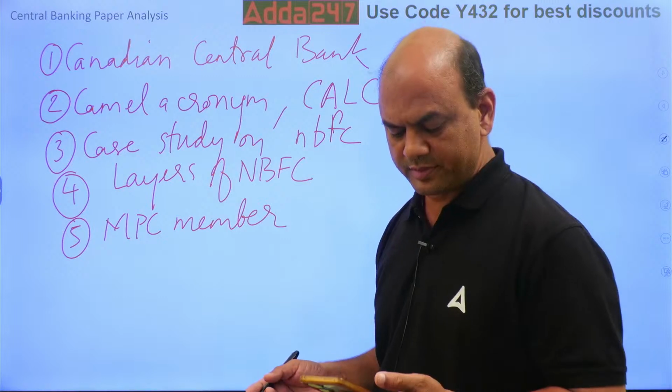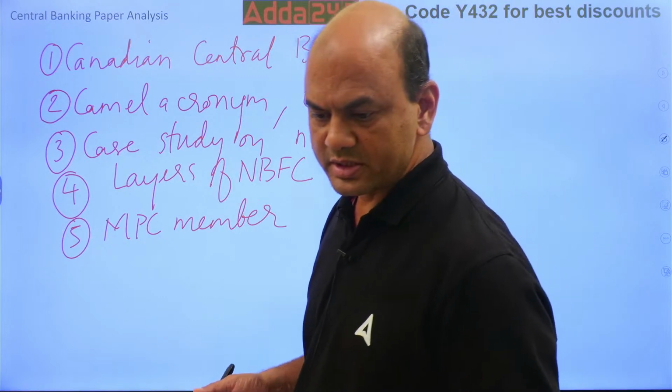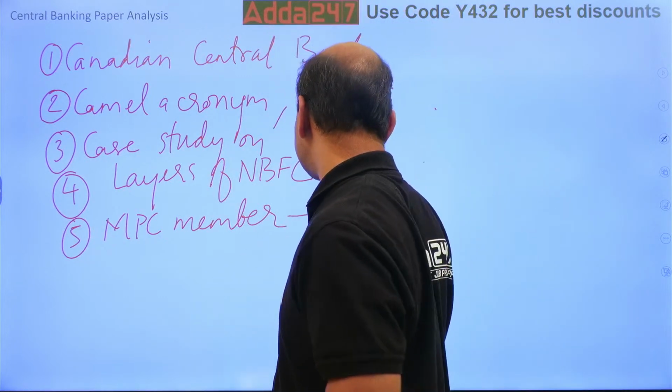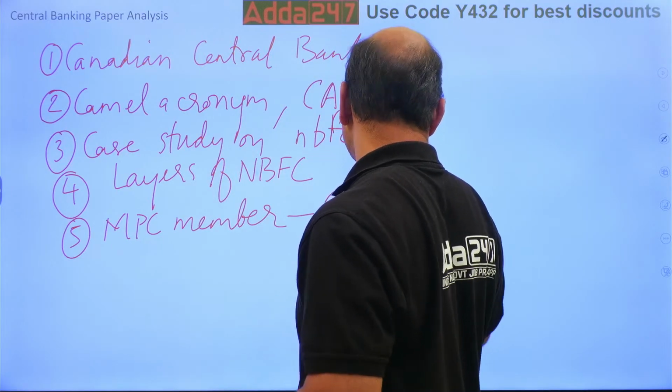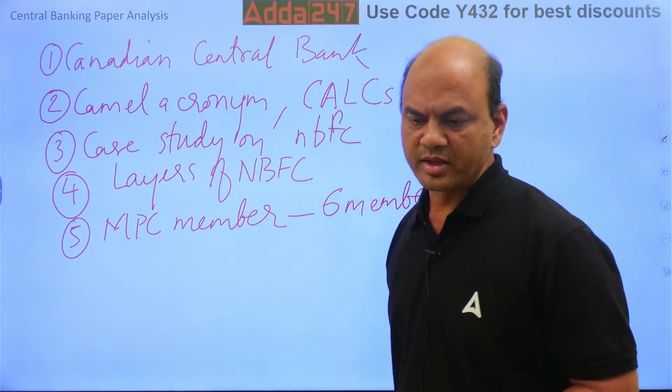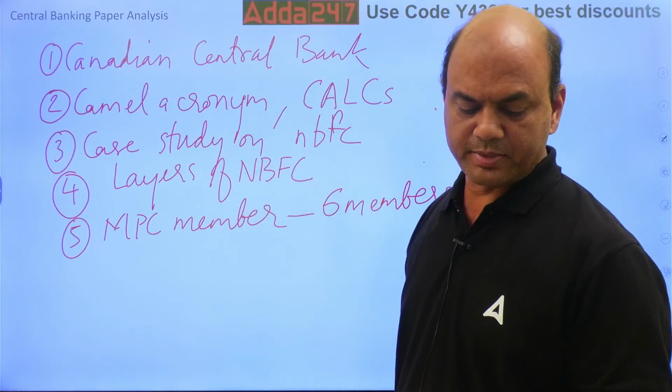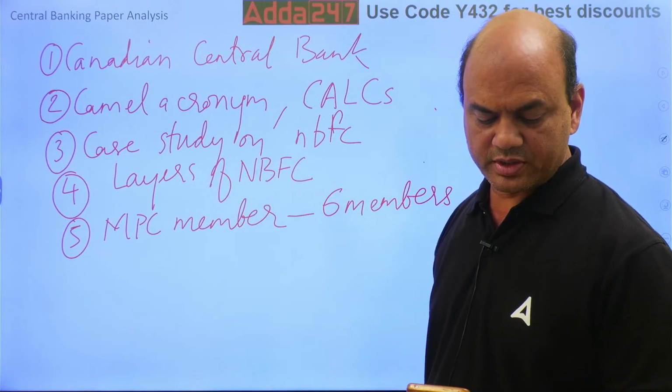Yeah, next question was on, what is this? MPC. These are 6 members. Kindly note, MPC has 6 members. So there was a question on MPC member count. Then next was,